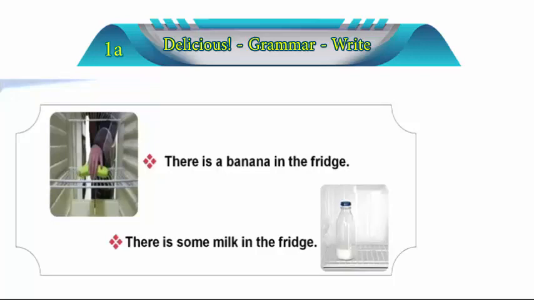Okay, the moment I believe now is over because it's clearly obvious. Here they said there is a banana, and they said over here some milk. Why is that? Because in the word banana I can say one, I can say two, I can say three, and endlessly. However, here I can just say one. Not just one, I don't have to say one even. I'm speaking about just one. Why is that? Because I cannot count what's inside the bottle over here. I cannot count it. So that's why I'm going to use the word some. Do you understand what I mean?